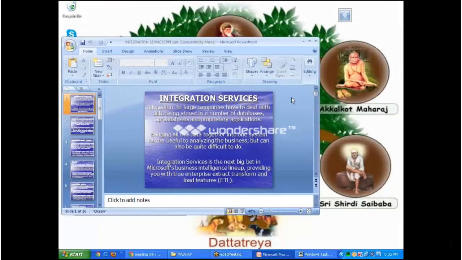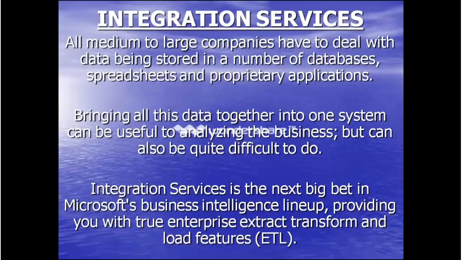Giving you an introduction to Integration Services. As we discussed in the last session, data preparation activity is done with the ETL process. That ETL process in Microsoft is implemented with SQL Server Integration Services.